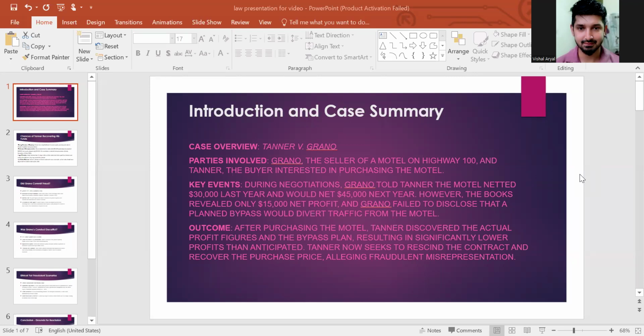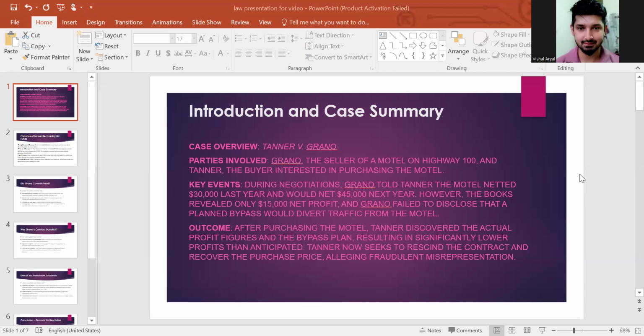Tanner and Grano. Grano is the seller, who owns the motel on Highway 100, and Tanner is the buyer who is interested in purchasing that motel. The key event is that during negotiation, Grano told Tanner the motel netted $30,000 last year.